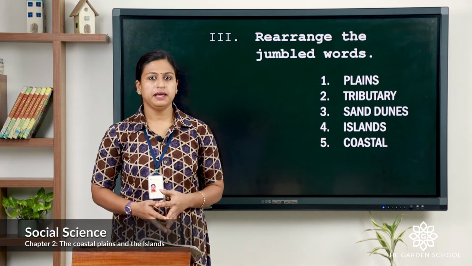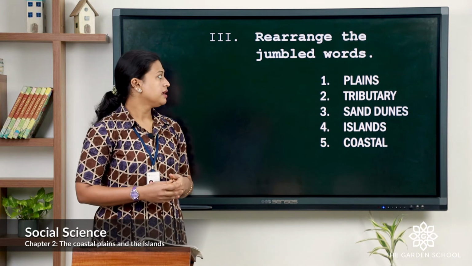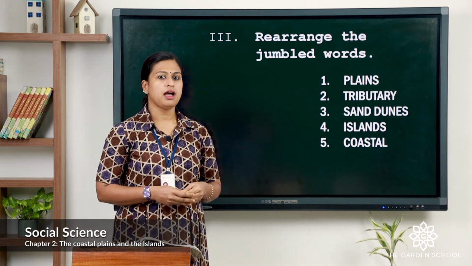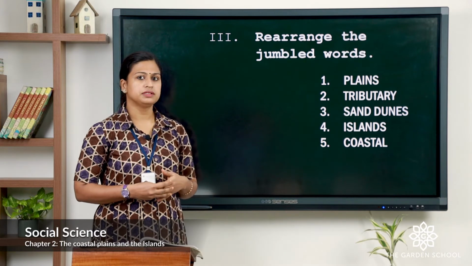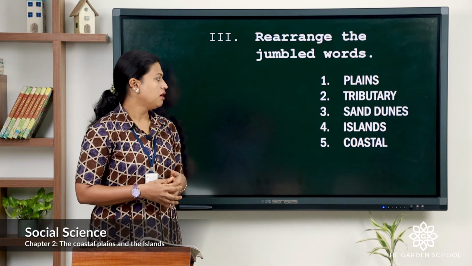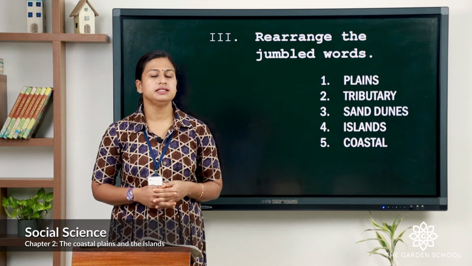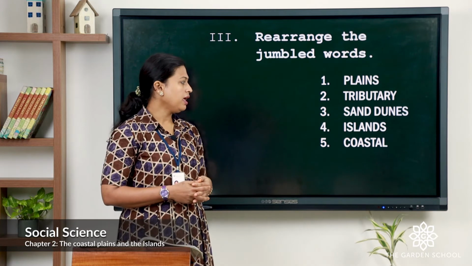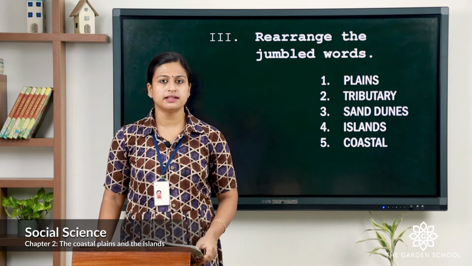First one, plains. Spelling is plains. Second is tributary. Spelling tributary. Third, sand dunes. Sand dunes. Fourth, islands. Islands. Fifth is coastal. Coastal. I hope you all have marked your answers.